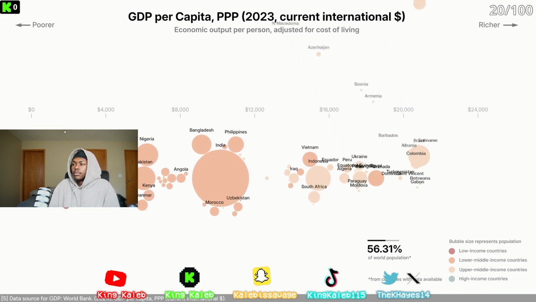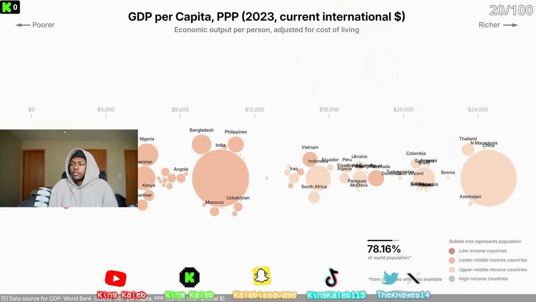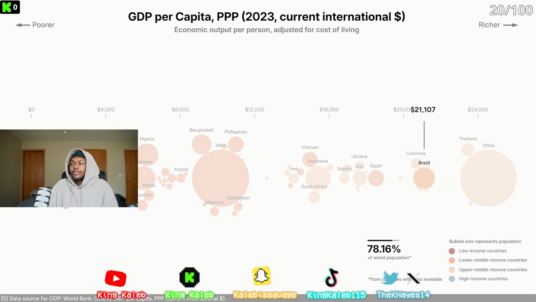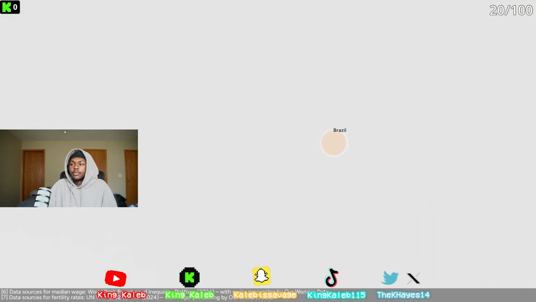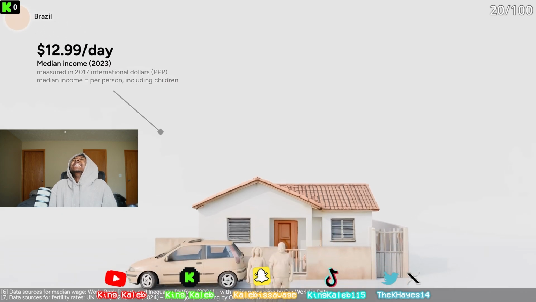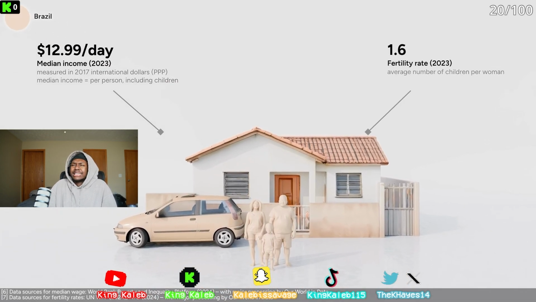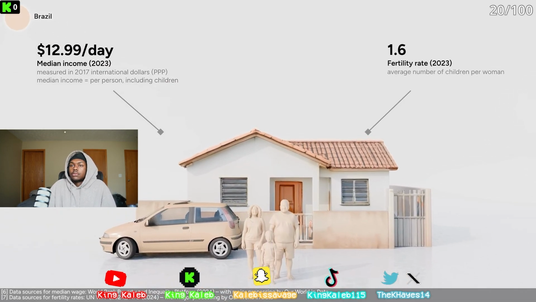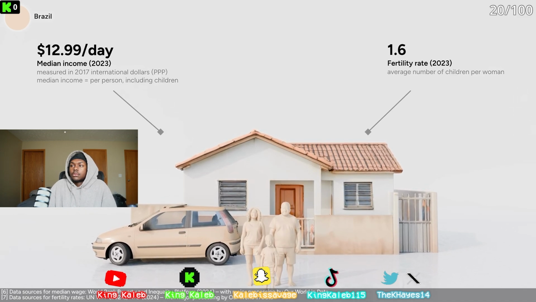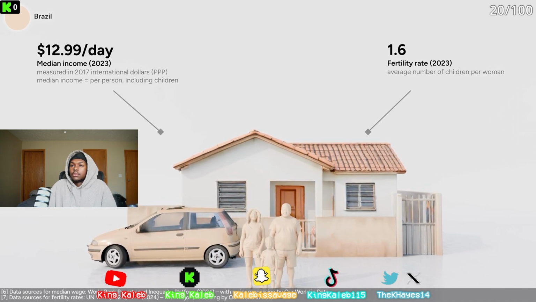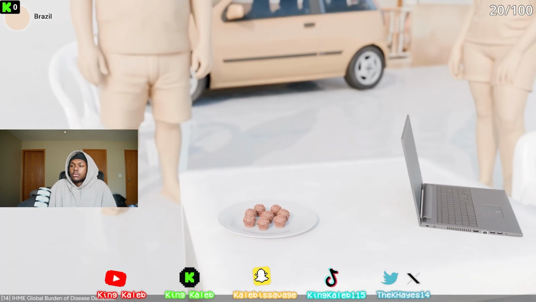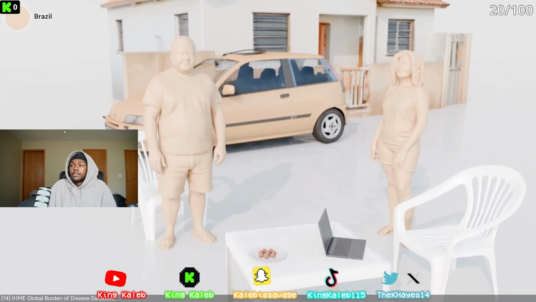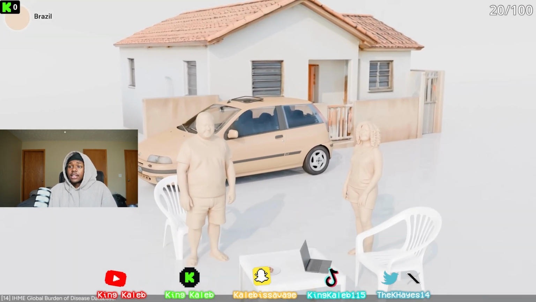We now get mostly upper middle income countries from Latin America, Eastern Europe, Africa, and Asia, including China. Let's pick Brazil. The median wage in Brazil is about $13 per day. And in Brazil, women have on average 1.6 children. For the first time, we get a fertility rate below the replacement level. Wealthier countries tend to have lower fertility rates. Although hunger is still a problem in Brazil, more people die from obesity than undernutrition. As countries develop, the percentage of obese population also tends to increase.